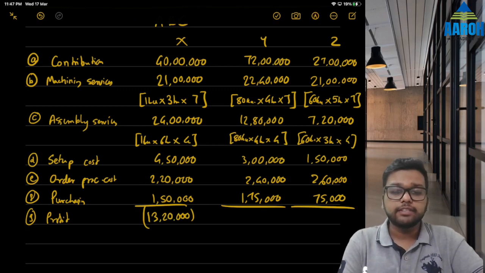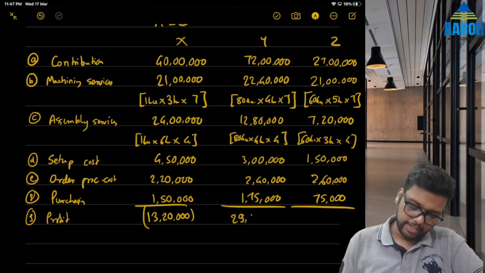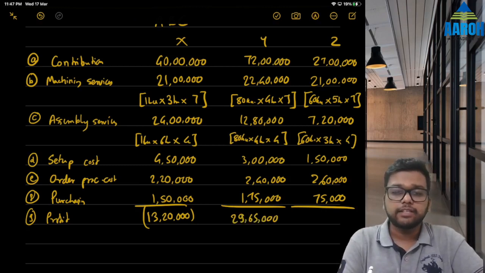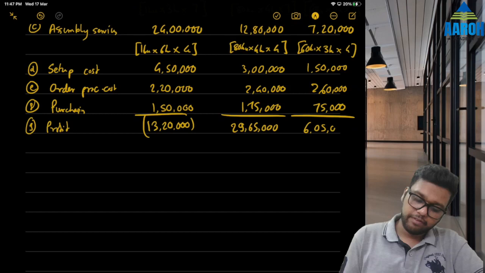Then 72 lakhs minus 22,40,000 minus 12,80,000 minus 3 lakhs minus 2,40,000 minus 1,75,000. That gives us 29,65,000 profit. And 27 lakhs minus 21 lakhs minus 7,20,000 minus 1,50,000 minus 2,60,000 minus 75,000. 6 lakhs 5,000 loss.